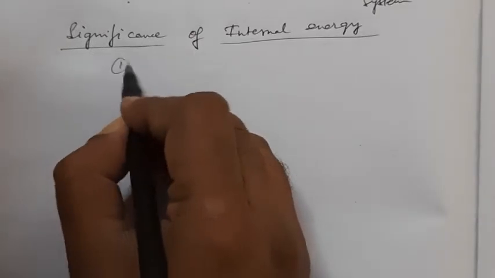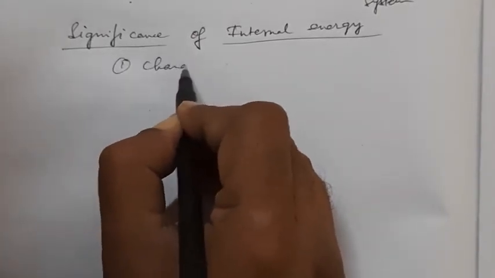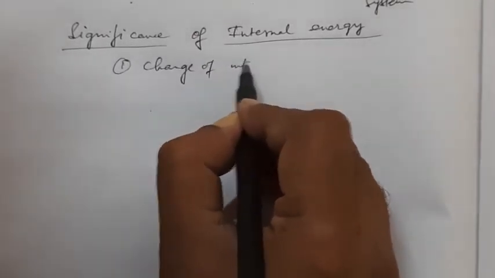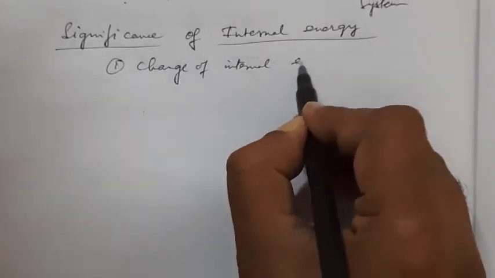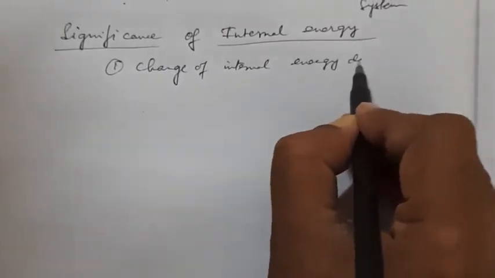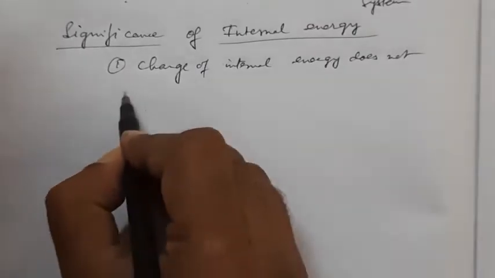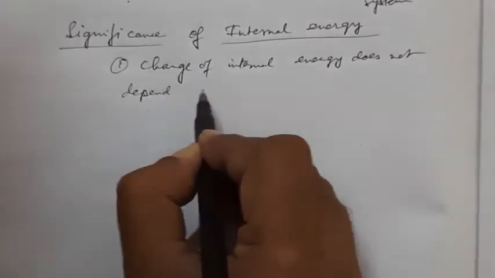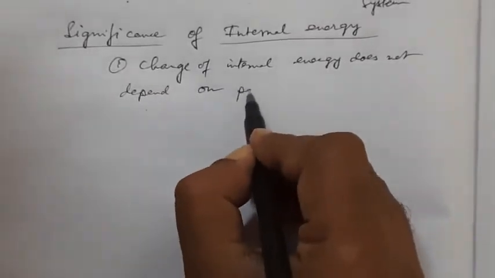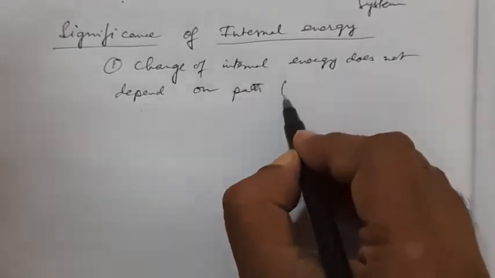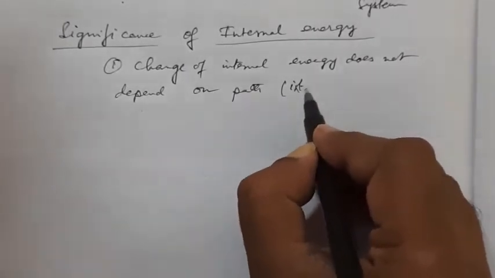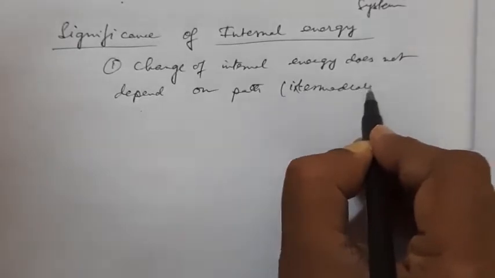So we can write one point: change of internal energy does not depend on the intermediate path.